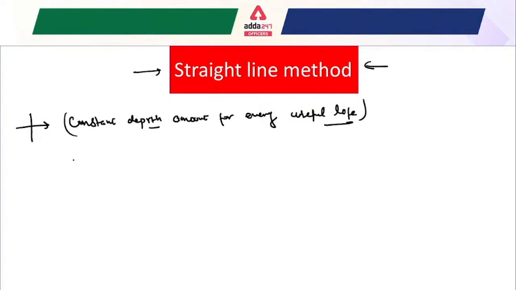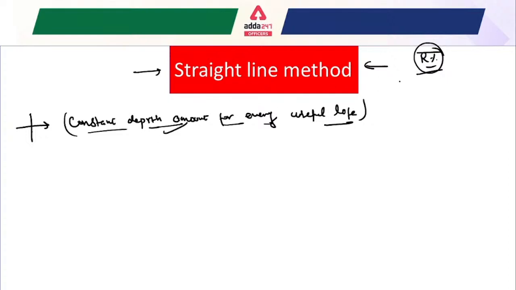So whenever you find a question like this in the examination, like constant depreciation amount or constant depreciation value for every useful life, and it asks which method is used, the answer is the straight line method. Another thing: the depreciation rate is the same for every method, but the depreciation amount is not the same.